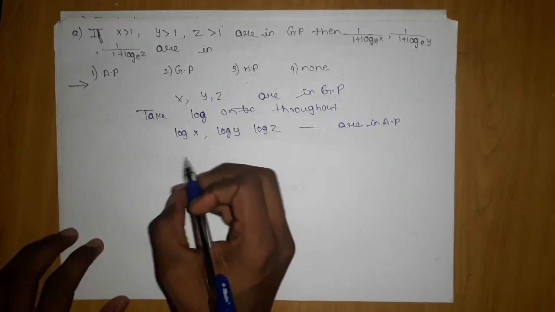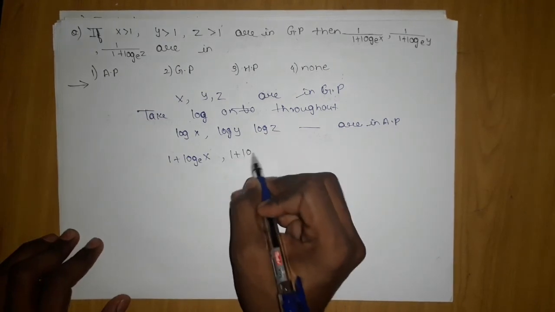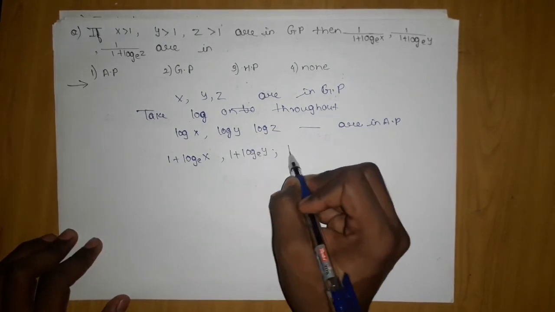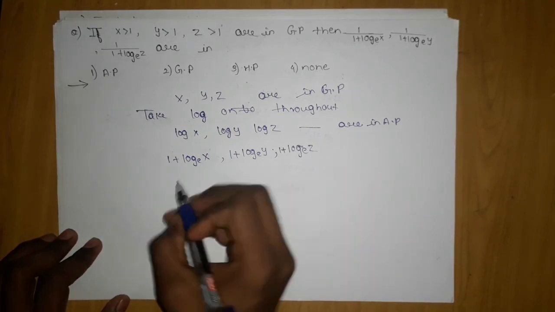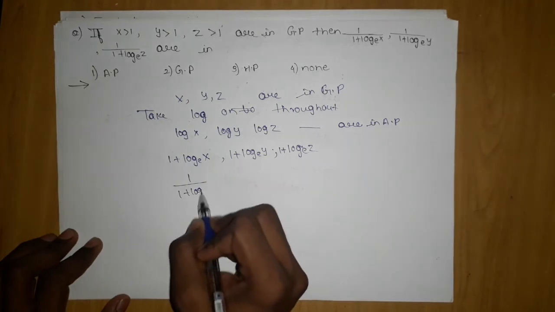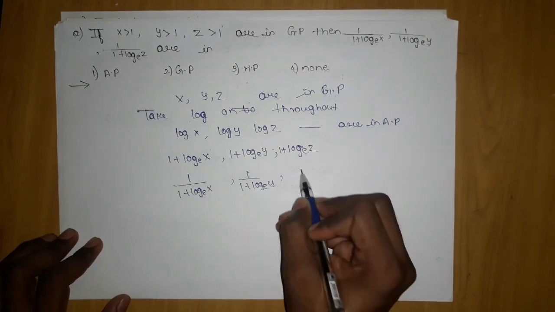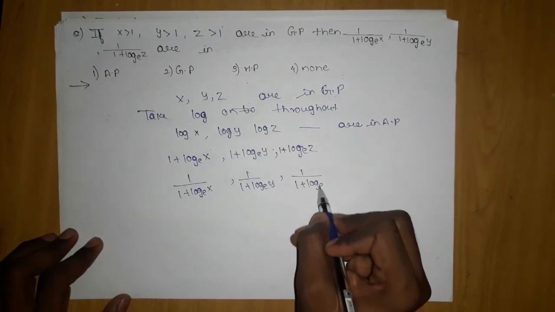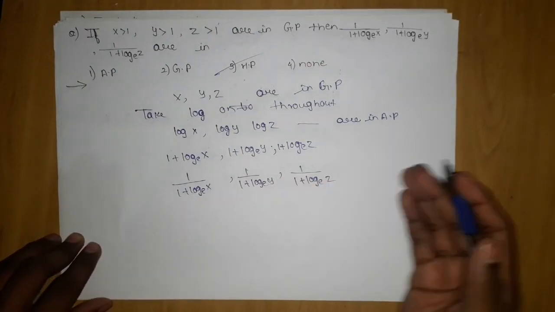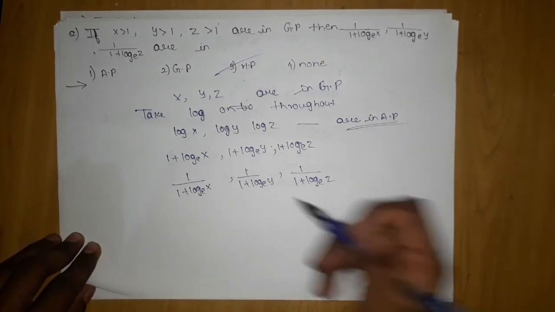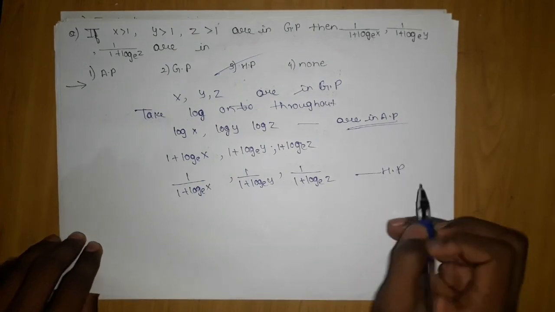In the next step we are going to add 1, and I have also told you that in AP I am free to add any constant, provided I add it to all the terms. Now I will take the reciprocal, which gives 1 upon 1 plus log_e x and so on, which says that they are in HP. So this was a very easy question, and the answer is HP. Just AP properties, logarithm properties, then the addition of a constant, then taking the reciprocal, which gives that it is in HP. Now let's move on.